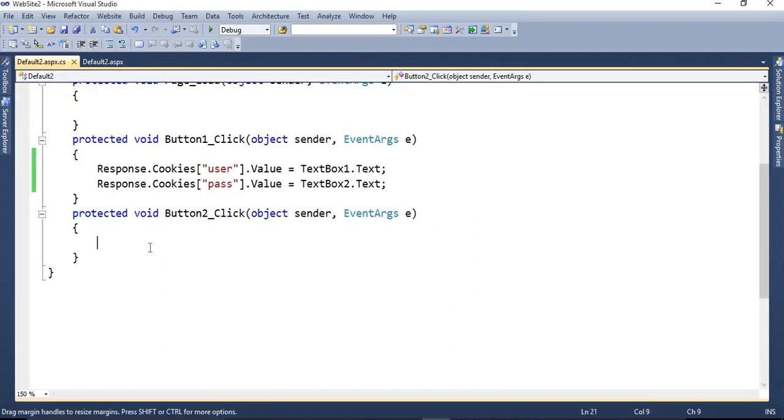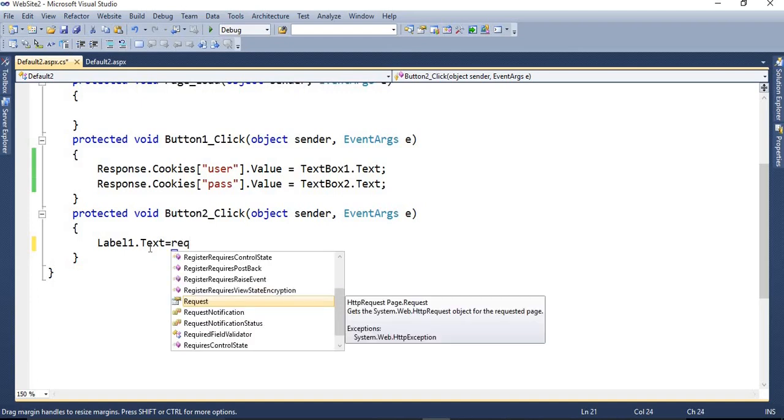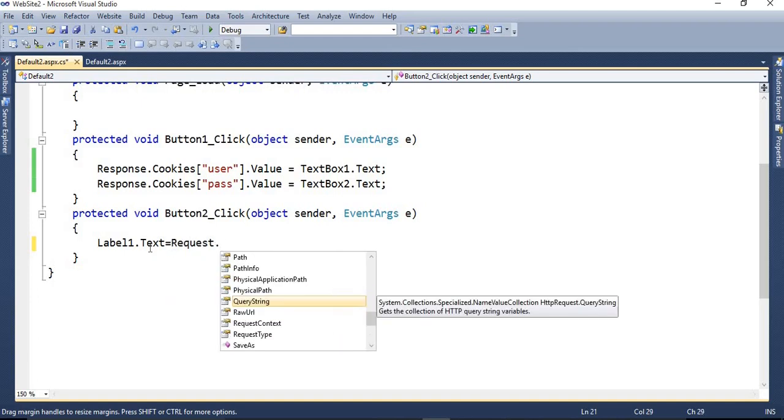Now to retrieve the cookie information we have to click on the second button, Get Cookie, and we have to display the data in Label1.Text is equal to, I have told you that to retrieve the cookie we have to use Request.Cookies.